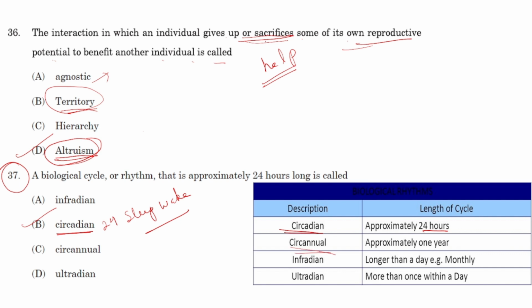Circannual rhythm, that is approximately once in a year. Breeding seasons of animals like dogs, cats, you must have observed, that is an example of circannual rhythm. Infradian rhythm, that is longer than a day. For example, the monthly cycle of menstruation can be an example of infradian rhythm. Ultradian rhythm, that is more than once in a day, more than once in 24 hours. For example, blinking of eyes. We blink multiple times, right? Heart rate, pulse rate, heartbeat, these are examples of ultradian rhythm.